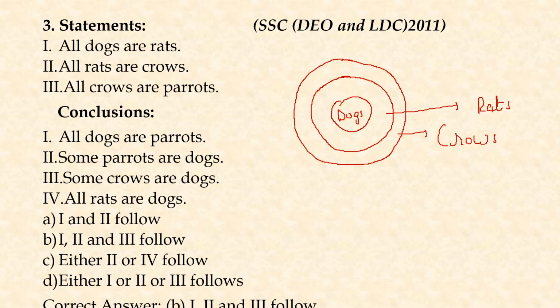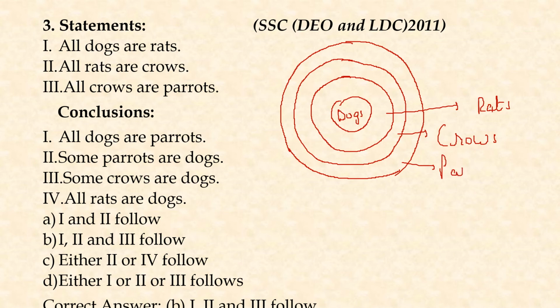And the third statement says all crows are parrots. That means we'll be drawing one more circle here. And since all the crows are parrots, the outermost circle will represent parrots. The conclusions given to us are, the first conclusion says all dogs are parrots. So if these are dogs, are these parrots? Yes, they can be. All the dogs are parrots. So this statement stands correct here.